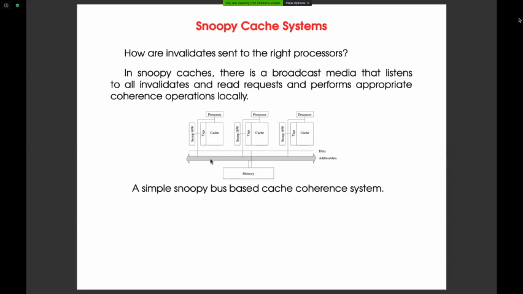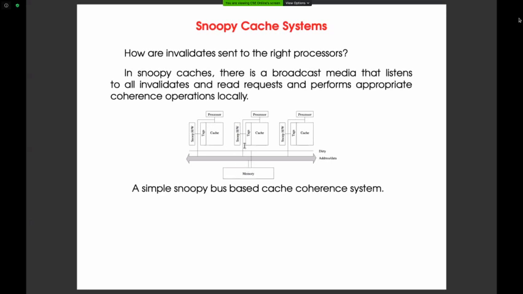Because of the Snoopy hardware, the memory also will catch that there is an invalidate bit coming for block X. So it updates the memory as invalid. The X equal to 5 in memory is invalid, and it is updated to X equal to 6 at P0. So that is the job of the Snoopy bus, to snoop all the activity on the bus so that the data is consistent and can reach the target as well as the source.